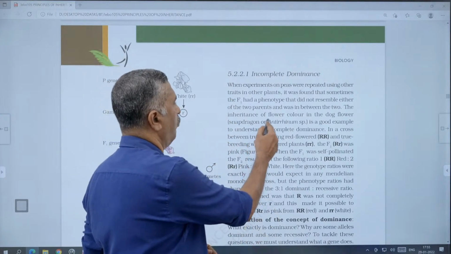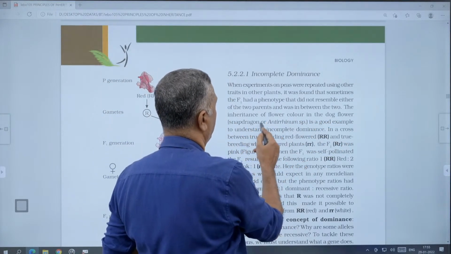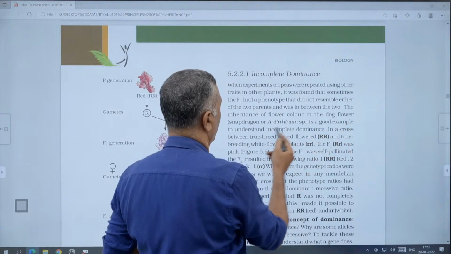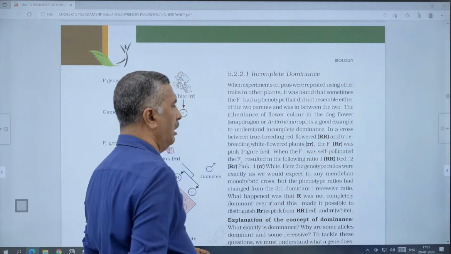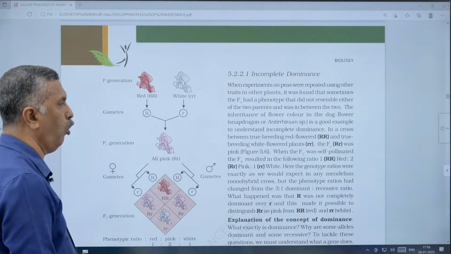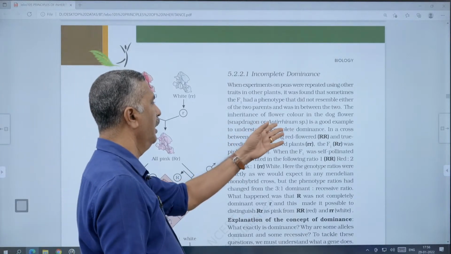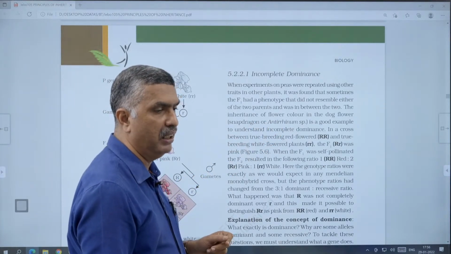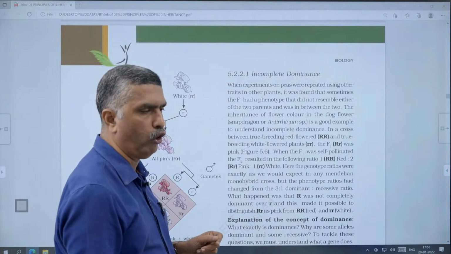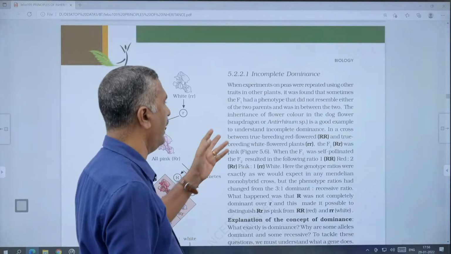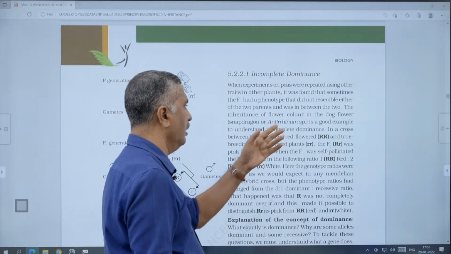The flower color in the dog flower, called snapdragon or antirrhinum, is a good example to understand incomplete dominance. It is also shown in another plant, the 4 o'clock plant, Mirabilis jalapa. The 4 o'clock plant is another example for understanding incomplete dominance.